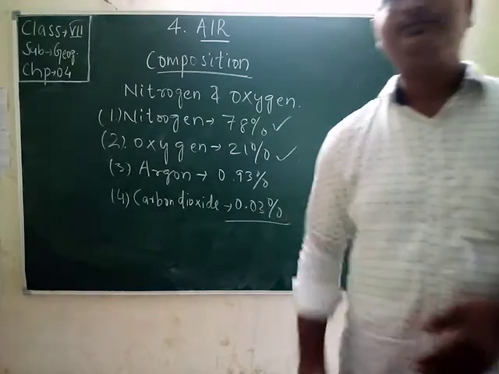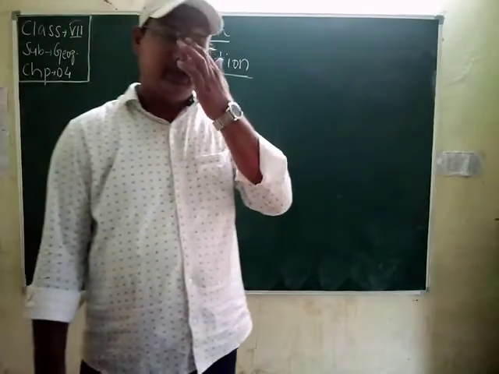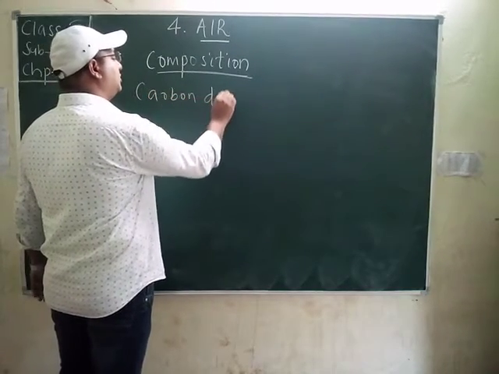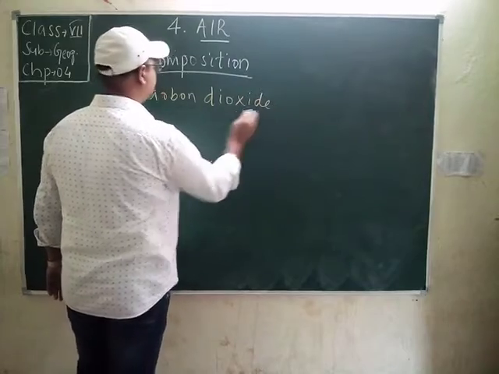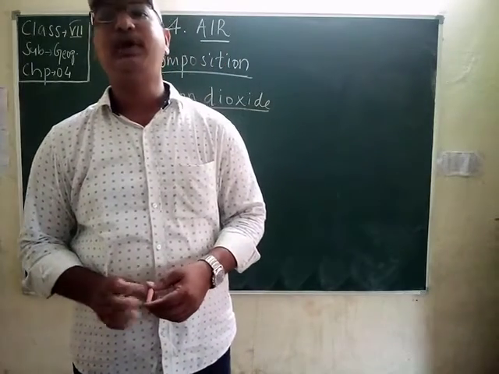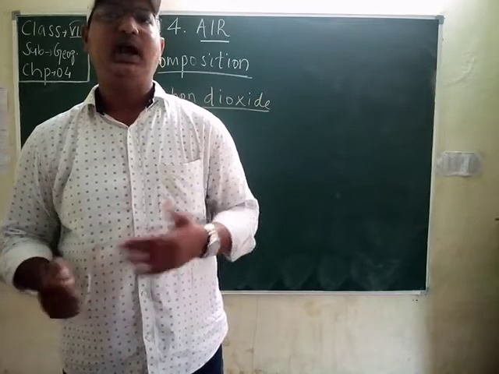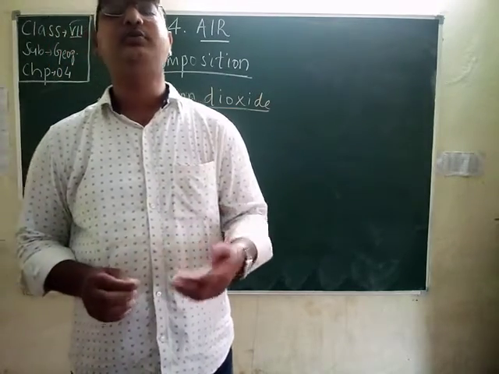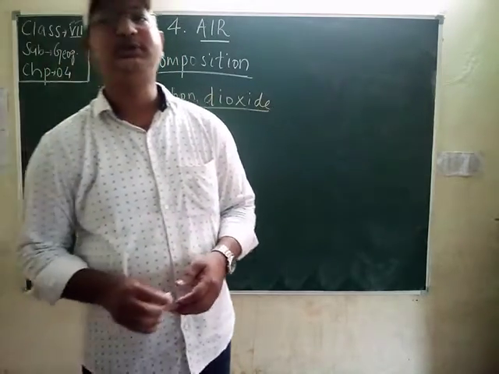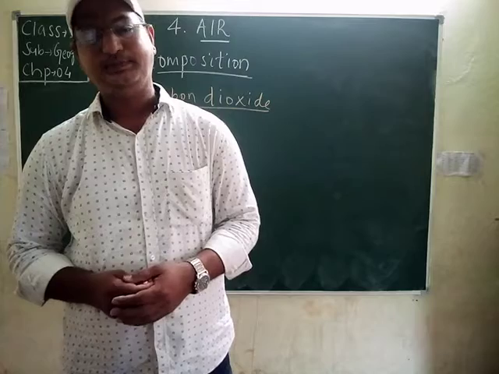Okay students, then the next one is carbon dioxide. It is another important gas used by plants to make their food and release oxygen. Humans and animals release carbon dioxide. The amount of carbon dioxide released by humans and animals seems to be equal to the amount used by the plants, which makes a perfect balance. Thus, a perfect balance is maintained.